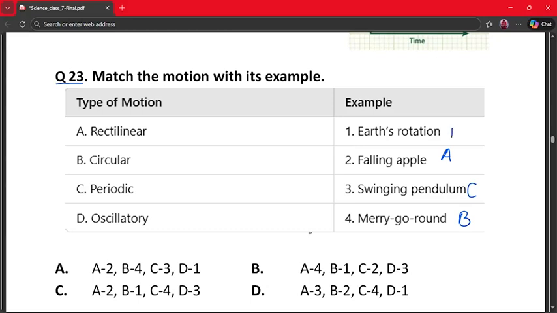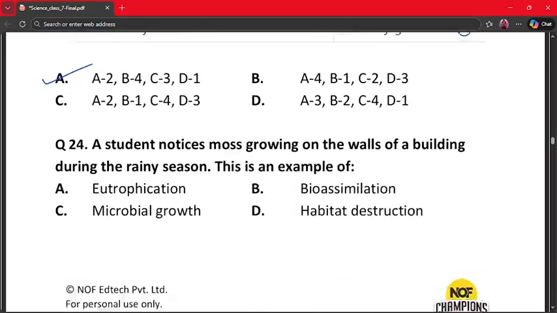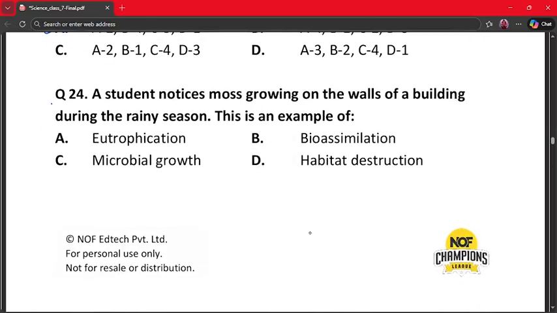So the answer is this one. So here the correct answer is A2, B4, C3 and D1, which is option A. So our correct answer is option number A. Our next question is question number 24.